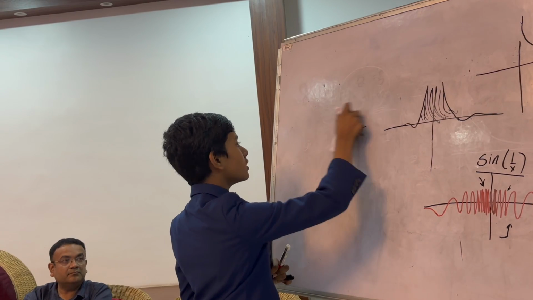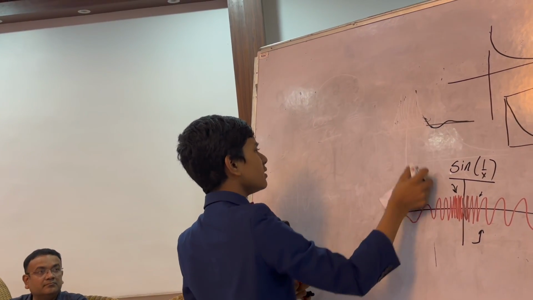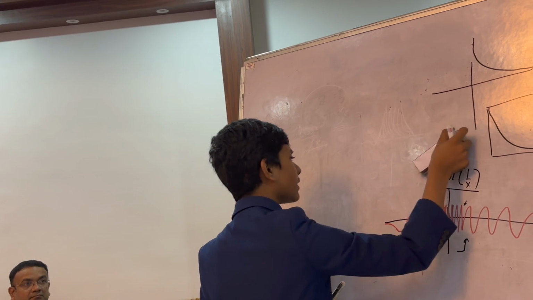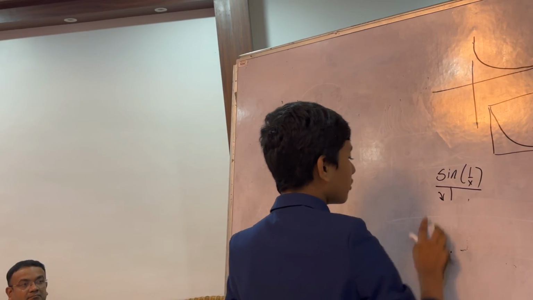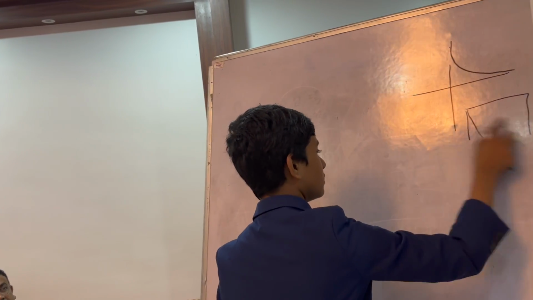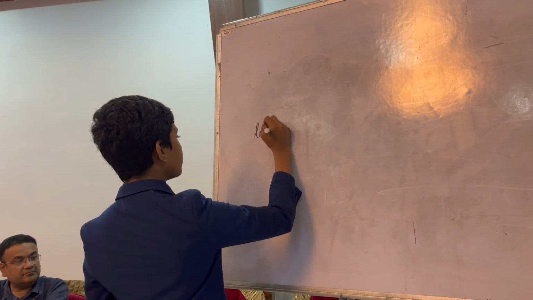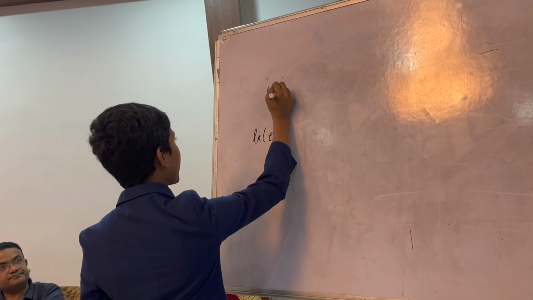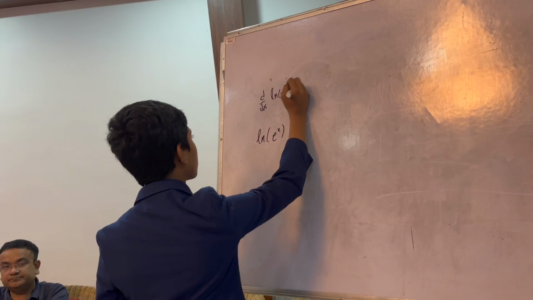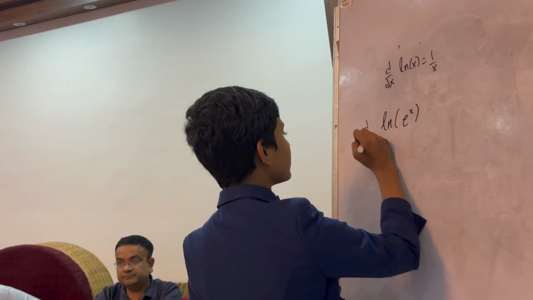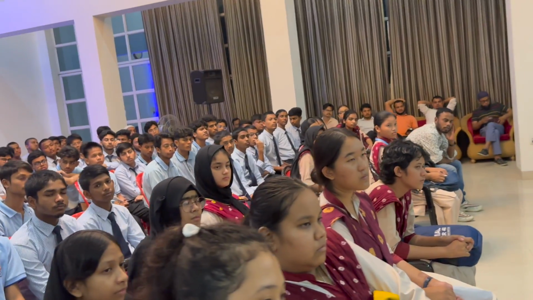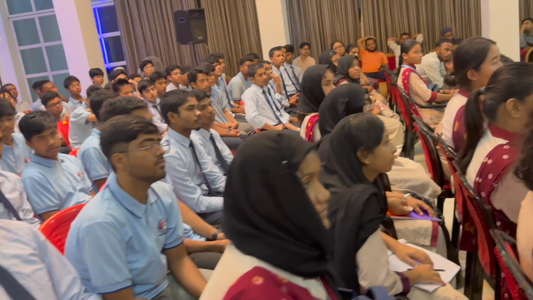But let me see. Can I derive that? No, I don't think I can. But I think I might be able to actually. Yeah. So we already know ln of... So what we want to prove is that the derivative of ln x is equal to 1 over x. So d/dx of ln e^x is obviously going to be equal to 1, because it's ln of e^x. Wait, no, this is going to be equal to 1 because it's the derivative of just x, right? So then that should give us